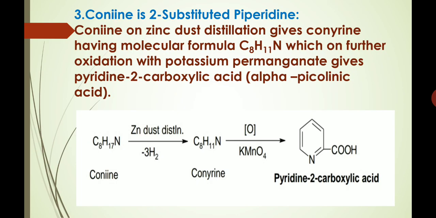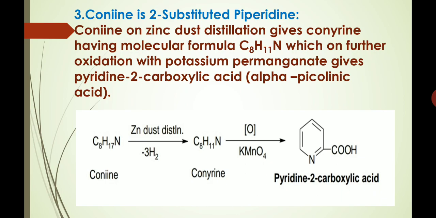Third point is conine is 2-substituted piperidine. Conine on zinc dust distillation gives conyrine having molecular formula C8H11N, which on further oxidation with potassium permanganate gives pyridine 2-carboxylic acid, which is also called alpha picolinic acid.